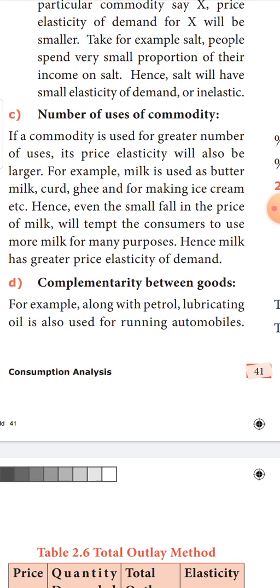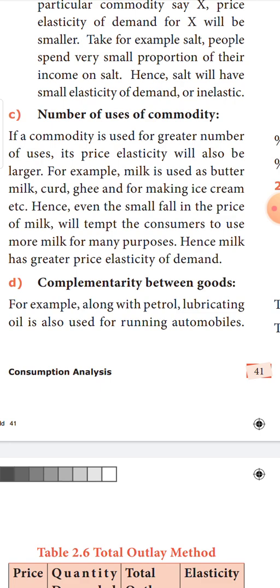Here there is an example with that. See, the price of lubricating oil has increased. Definitely it will not reduce the demand for lubricating oil, because lubricating oil should be bought irrespective of the demand for petrol. For the vehicle to run smoothly, definitely you have to buy lubricating oil in addition to the petrol for the smooth functioning of your vehicle.